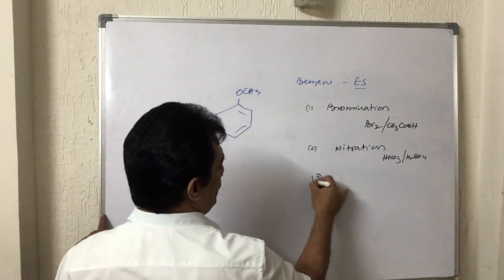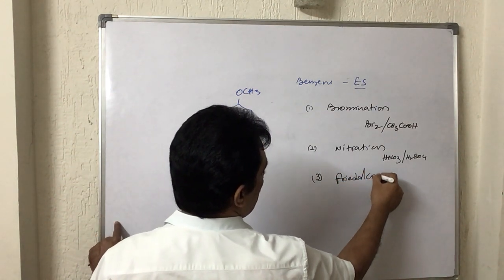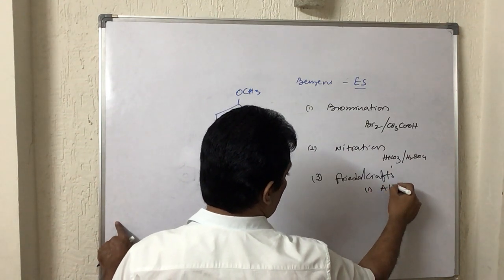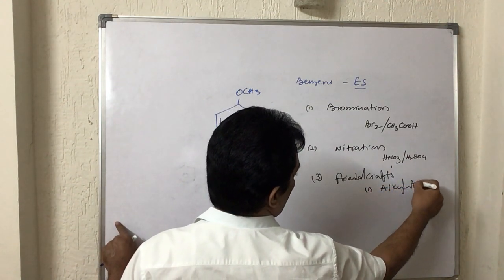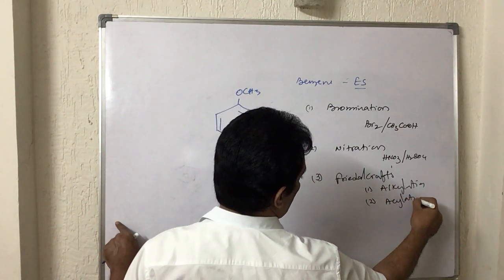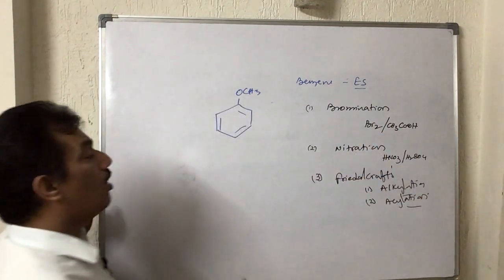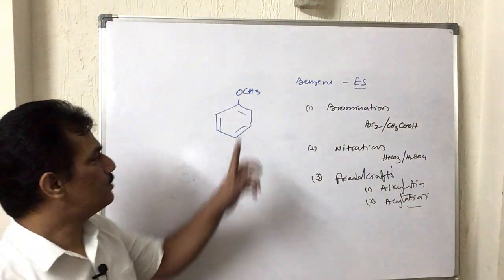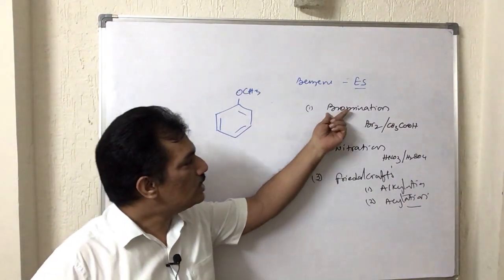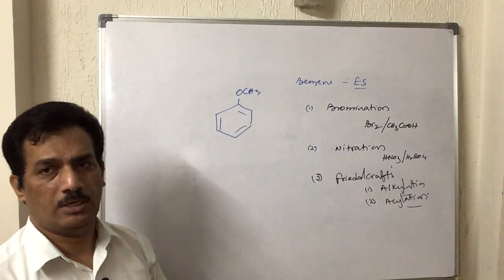And then it may be Friedel-Crafts reactions, and Friedel-Crafts reactions are nothing but alkylations and then acylation. In all these reactions at this benzene ring. And now our question is, where this bromination or nitration or Friedel-Crafts alkylation or acylation takes place.